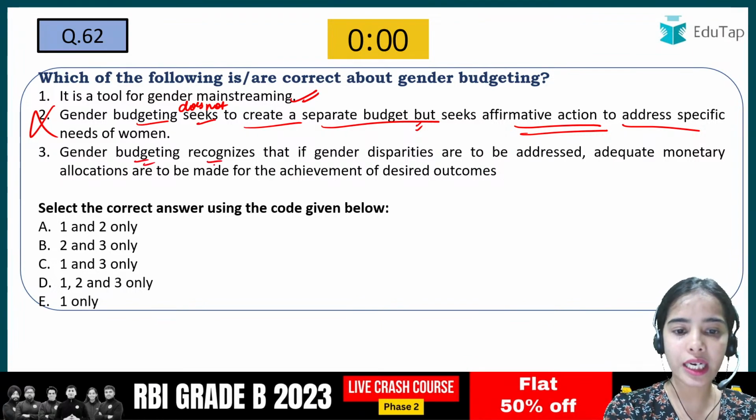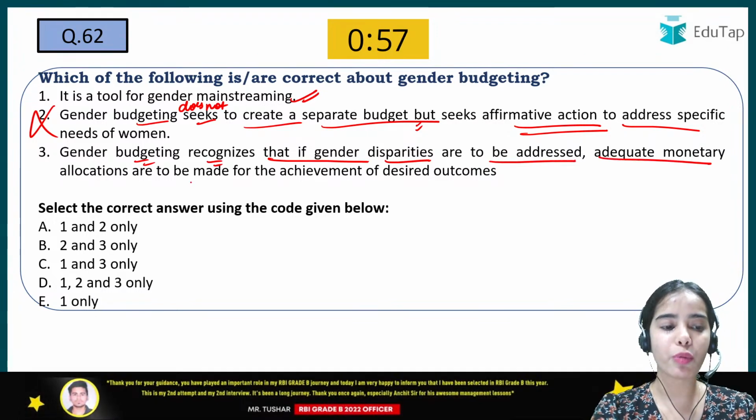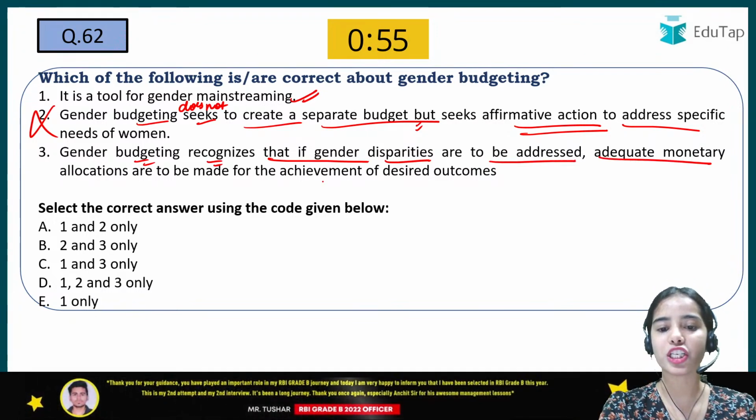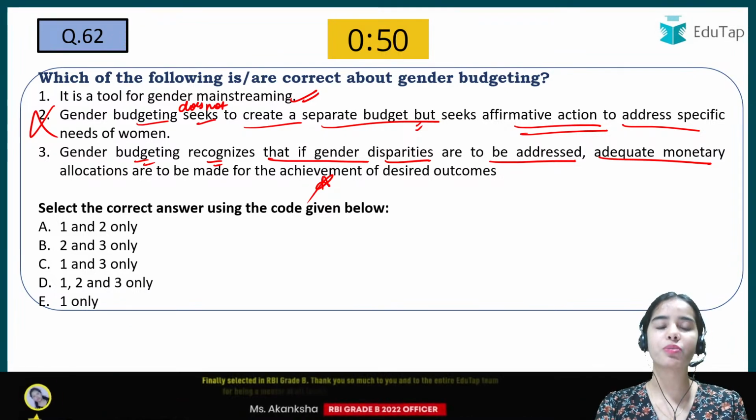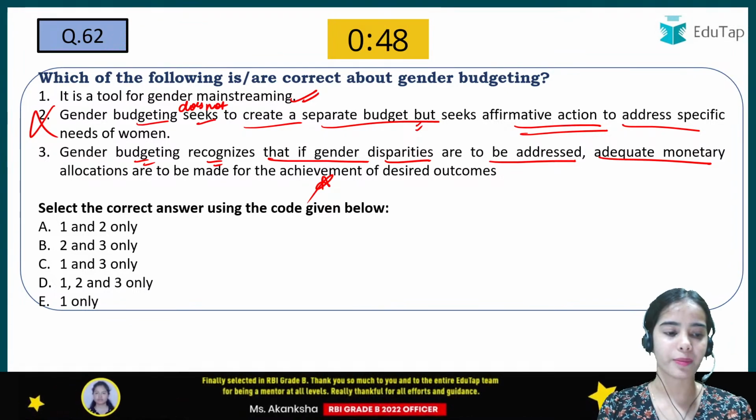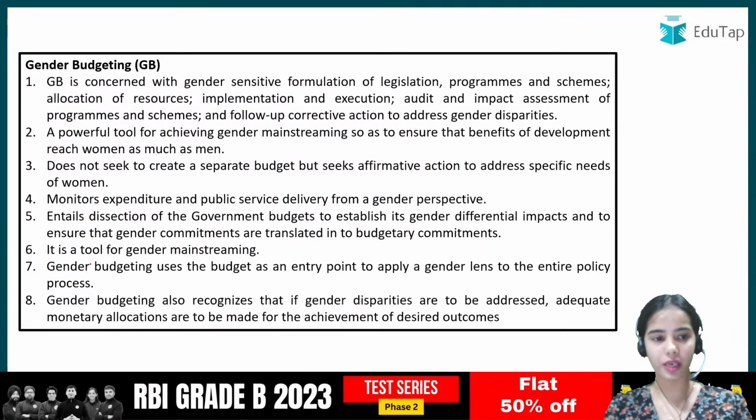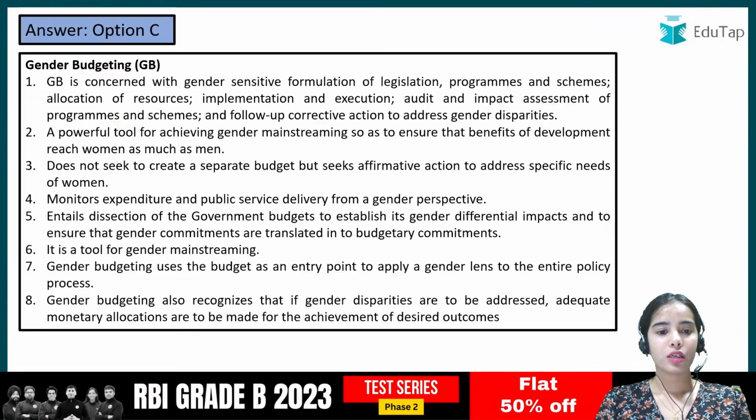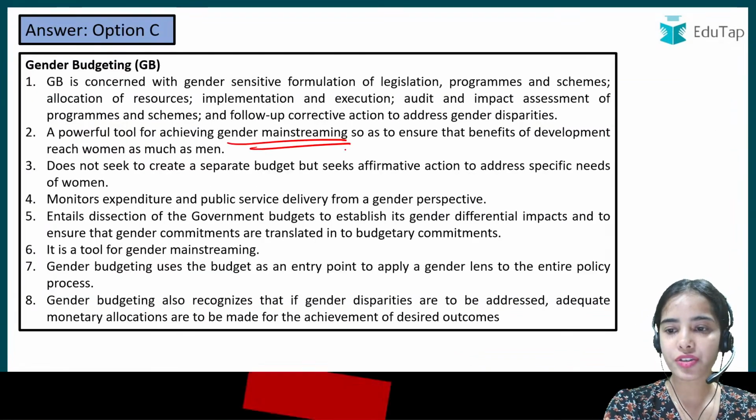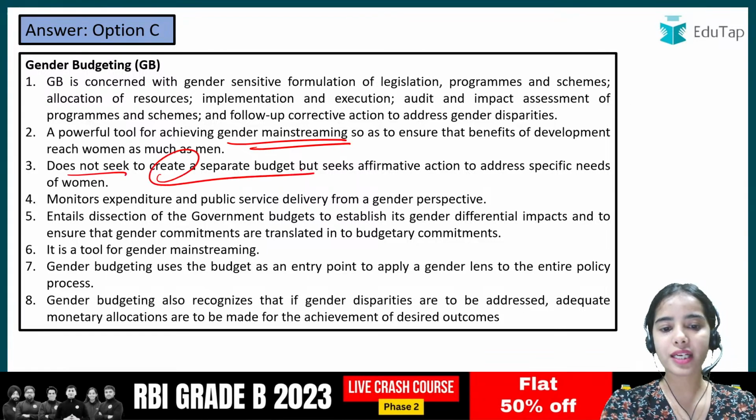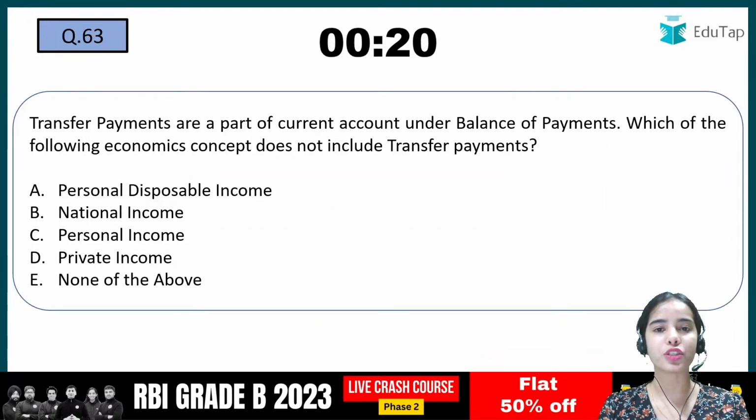Gender budgeting recognizes that if gender disparities are to be addressed, adequate monetary allocations have to be made for the achievement of the desired outcomes. Okay, because the awareness has to be created. For that also the money is required. So here the first and third were correct. So here the C is the correct answer. Okay. So the gender budgeting is a powerful tool for the gender mainstreaming, does not seek to create a separate budget but seeks affirmative action to address the specific needs of women.